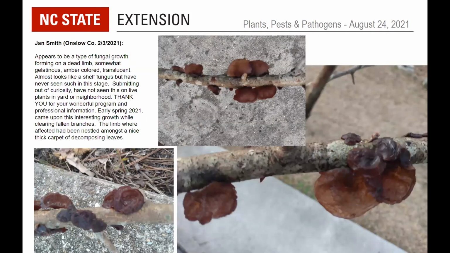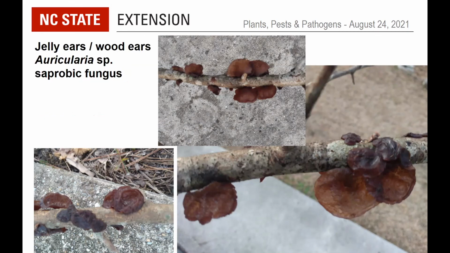So at least a fairly easy one here from Jan in Onslow. Somewhat gelatinous, amber colored, translucent, and it's not technically a shelf fungus. This is one of the jelly fungi.